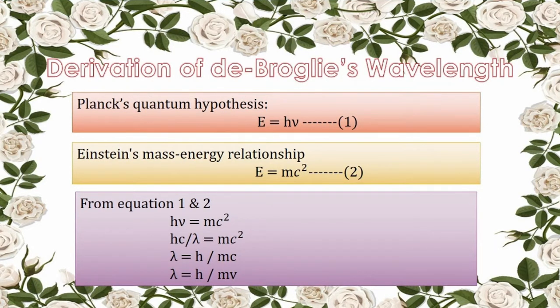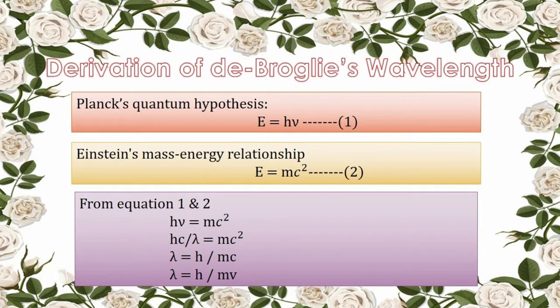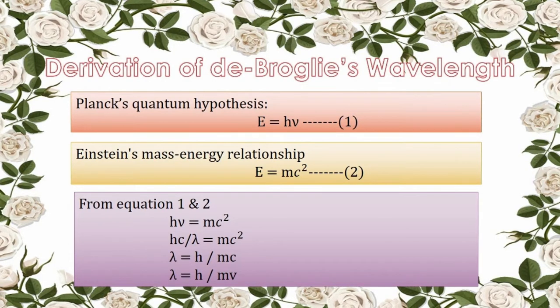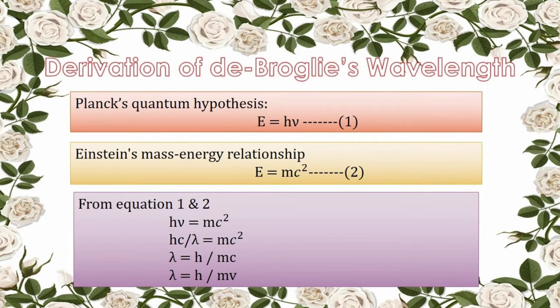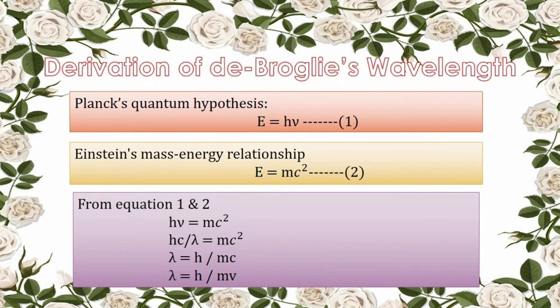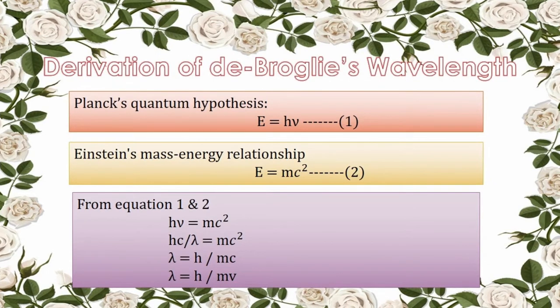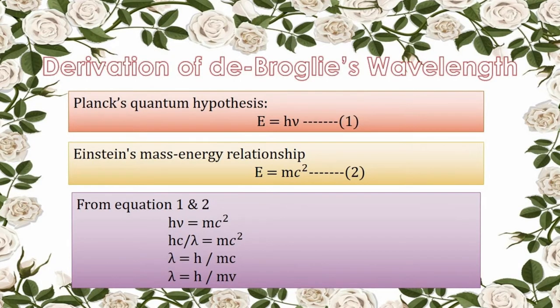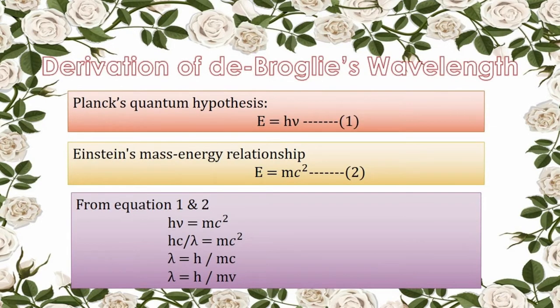This equation is valid for a photon. De Broglie suggested when I substitute mass of the particle m and its velocity v in the place of velocity of light c, this equation can be applied to material particles. Thus, according to de Broglie, wavelength of material particles lambda will be equal to h by mv, and this equation we call as de Broglie's equation.